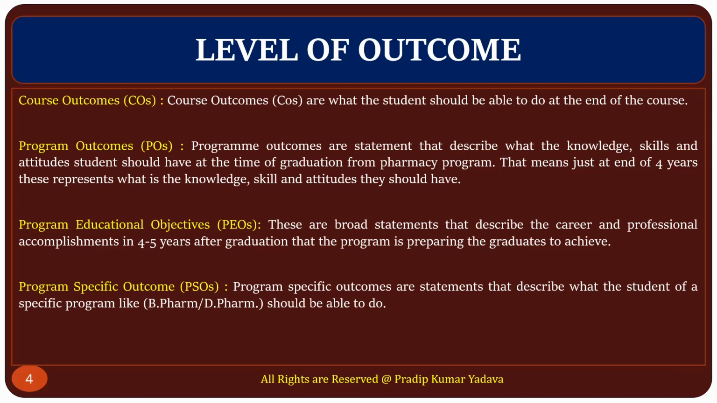Program outcome means the outcome of a whole program. You can take the example of pharmacy. Program outcomes are statements that describe the knowledge, skill, and attitude students should have at the time of graduation from the pharmacy program. That means just at the end of 4 years, these represent the knowledge, skill, and attitude they should have. Course represents subject outcome, program represents whole program outcome.